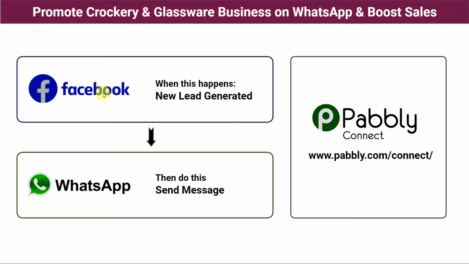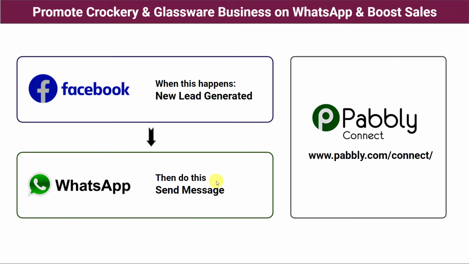But you are unable to reply to those leads and lose lot of potential clients. Now, you want to reply to all those leads on their WhatsApp along with a brochure or flyer link of your business. For doing this, you have two options. First, do it manually. Take the details of the leads of your customers from the Facebook lead ad form, compose a message in WhatsApp, attach your crockery and glassware business brochure and send it to the customers. But this will be a time-consuming and a tiresome process, and it becomes difficult when you have large number of leads in a single day. So how are you going to do this?